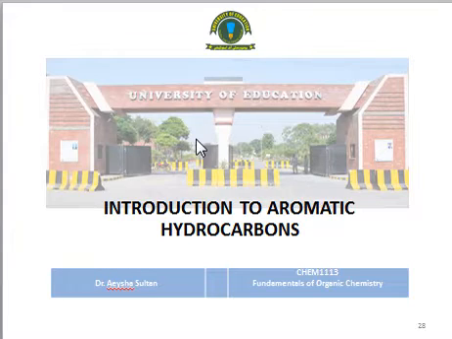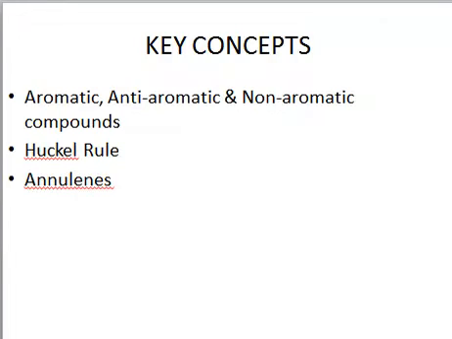So in continuation with the lecture on the aromatic hydrocarbons, we'll study the introduction to aromatic hydrocarbons, and this is the second part of this lecture for the course of fundamentals of organic chemistry. So the key concepts which we shall discuss in this lecture are aromatic. What do we mean by aromatic compounds? What do we mean by anti-aromatic compounds? What are non-aromatic compounds? Also, we shall study what the Huckel rule is and what the annulenes are.